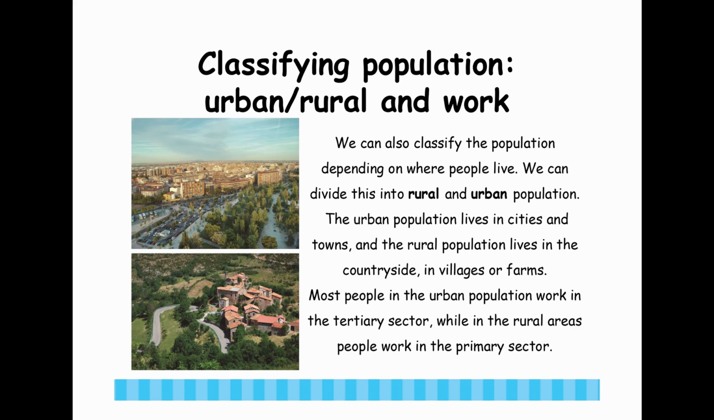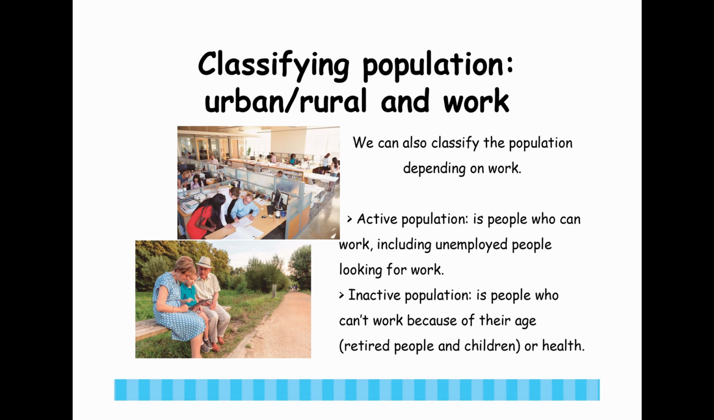Urban, rural, and work. We can also classify the population depending on where people live. We can divide this into rural and urban population. The urban population lives in cities and towns, and the rural population lives in the countryside, in villages, or farms. Most people who live in the urban population work in the tertiary sector, while in the rural areas, people work in the primary sector. We can also classify the population depending on work.